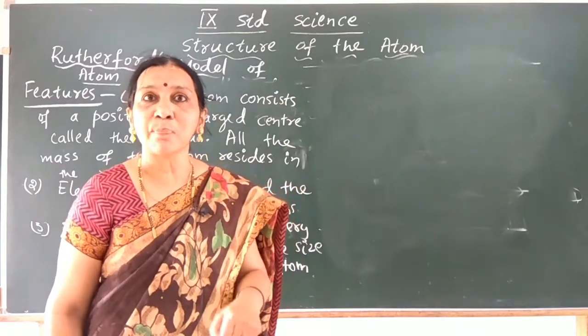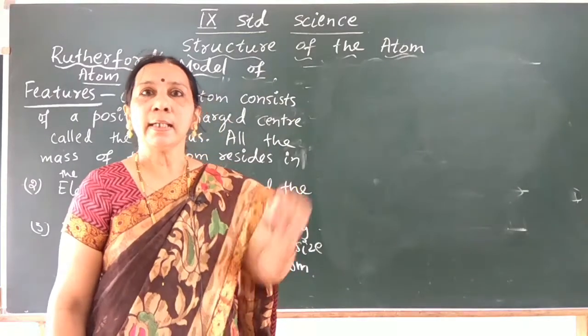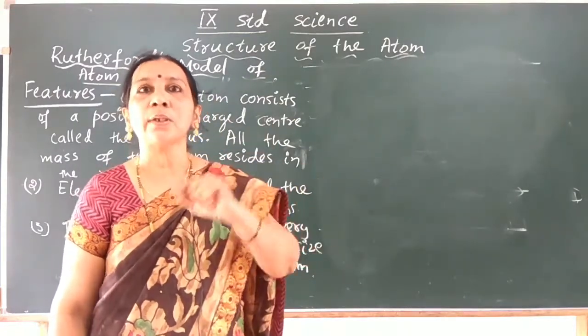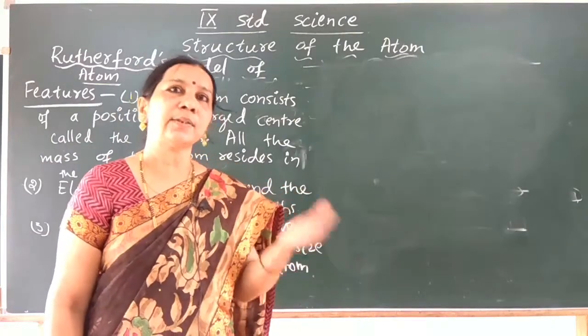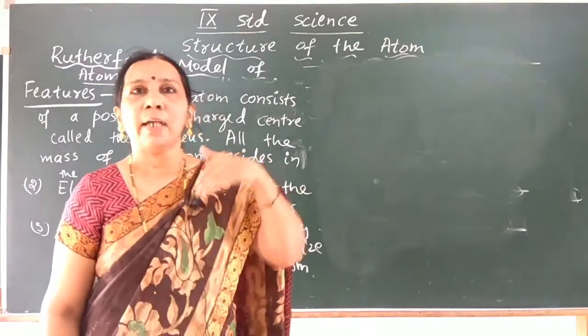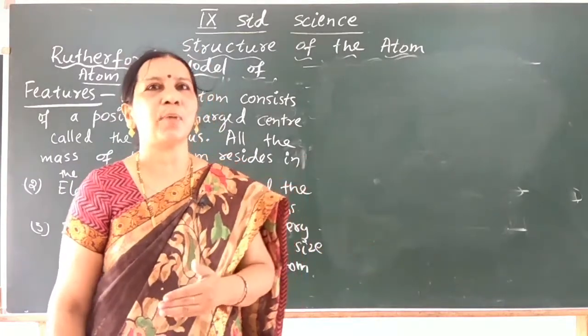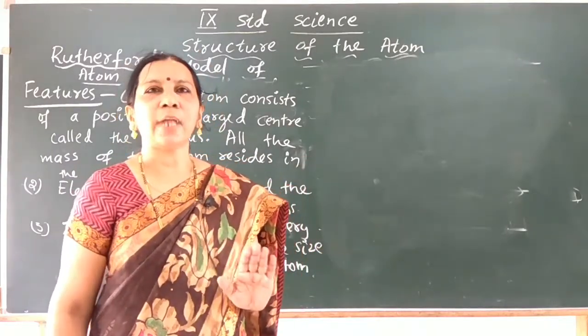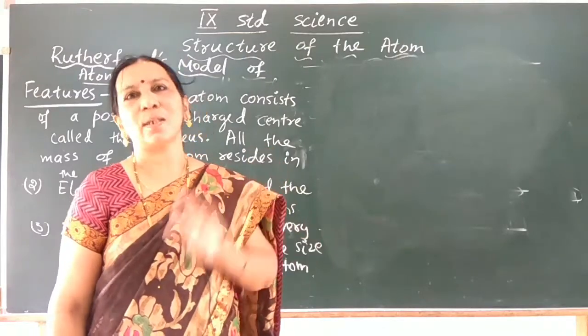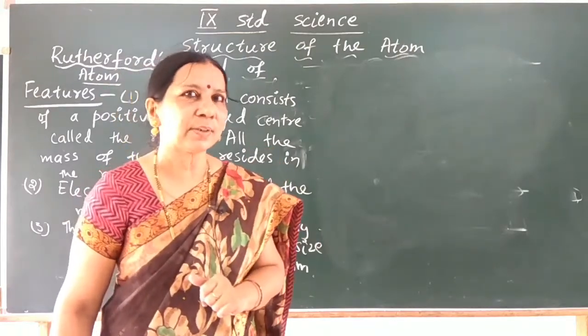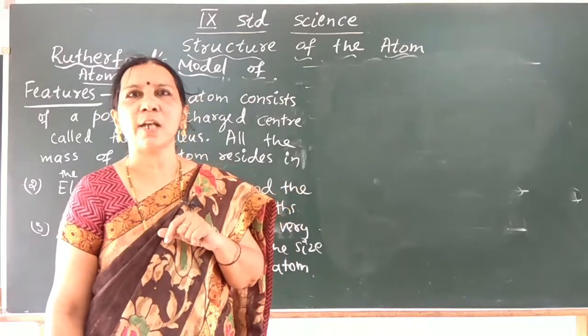But when this happens, if the electrons lose energy and fall into the nucleus, the atom becomes highly unstable. But we know that atom is quite stable. So these are the limitations of Rutherford's model of atom.